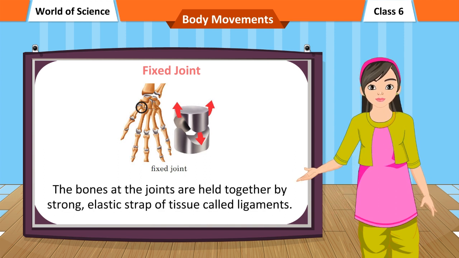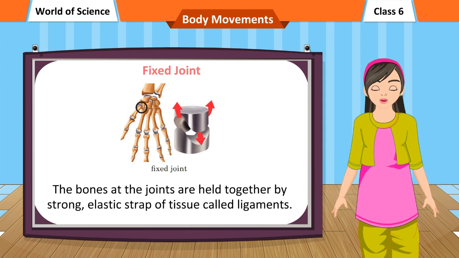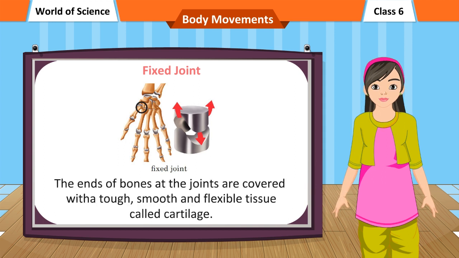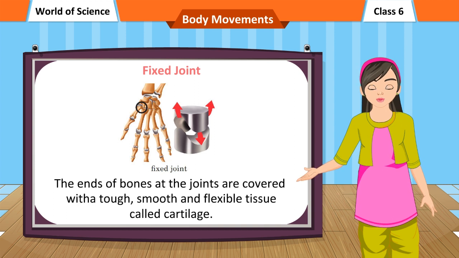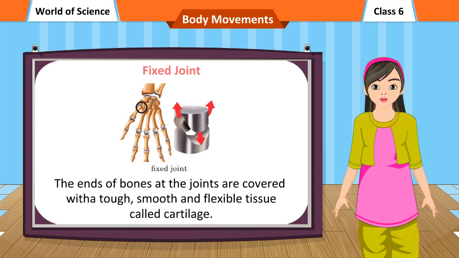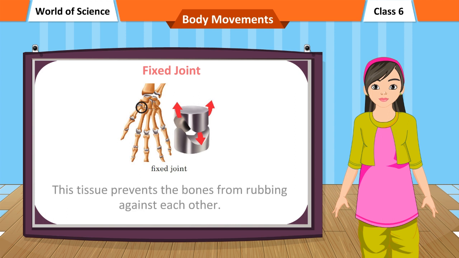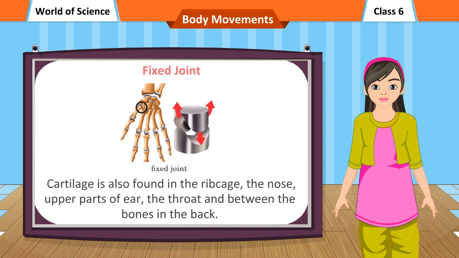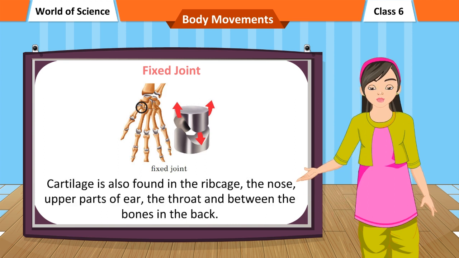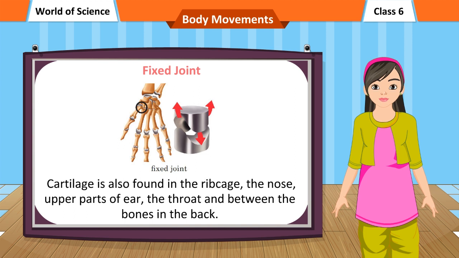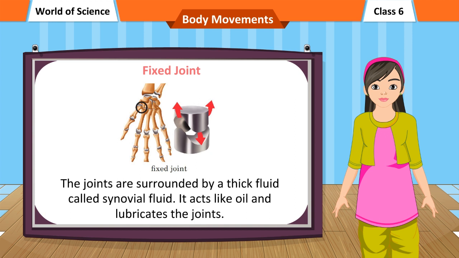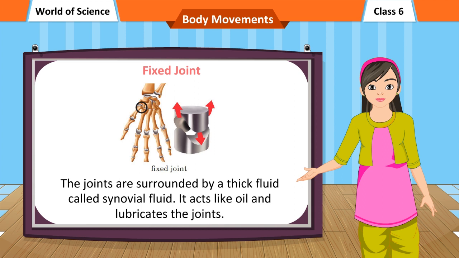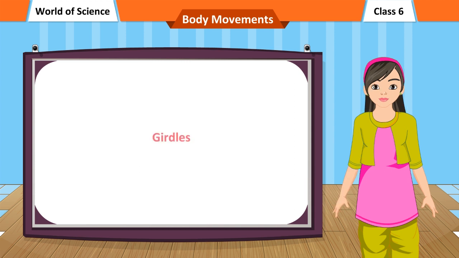The bones at the joints are held together by strong, elastic straps of tissue called ligaments. The ends of bones at the joints are covered with a tough, smooth and flexible tissue called cartilage. This tissue prevents the bones from rubbing against each other. Cartilage is also found in the ribcage, the nose, upper parts of ear, the throat and between the bones in the back. The joints are surrounded by a thick fluid called synovial fluid. It acts like oil and lubricates the joints.